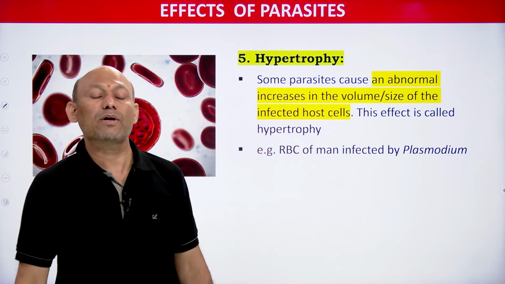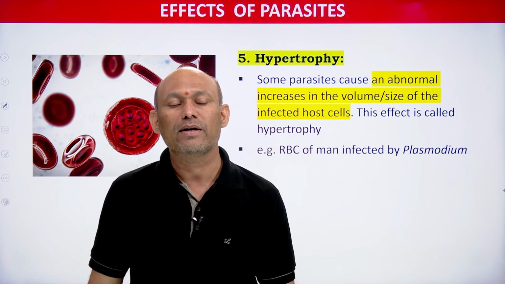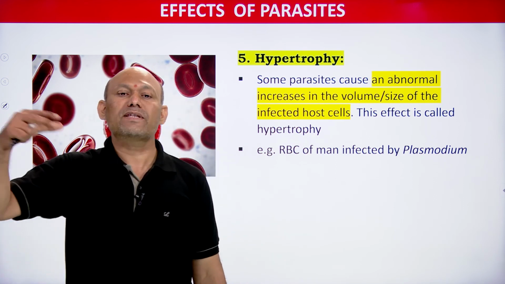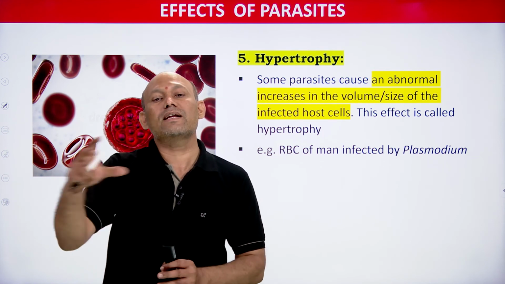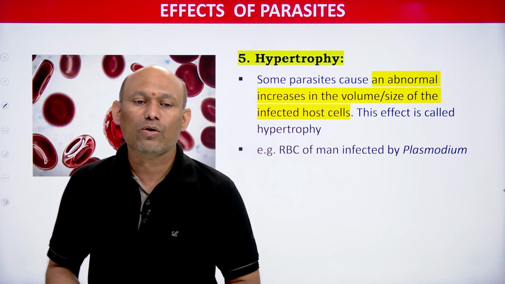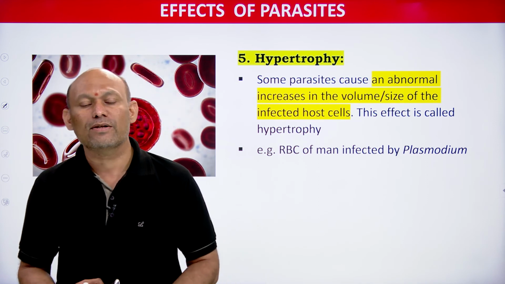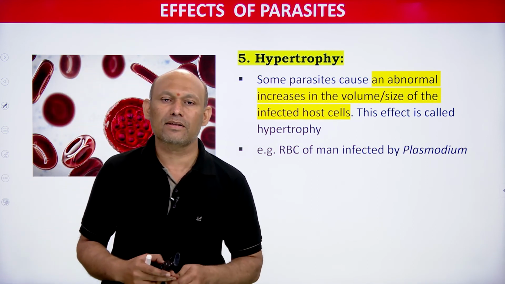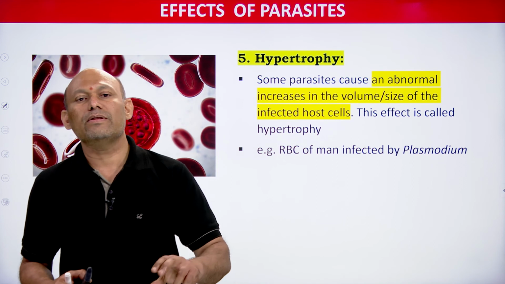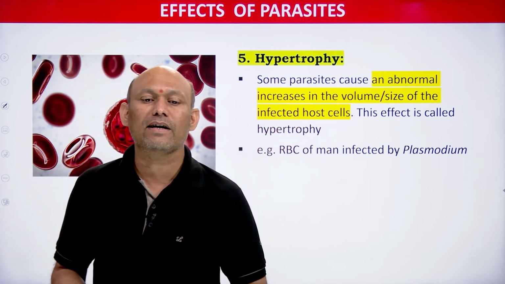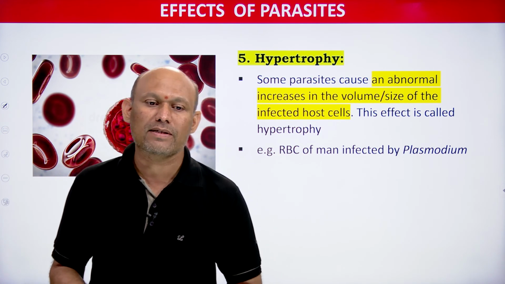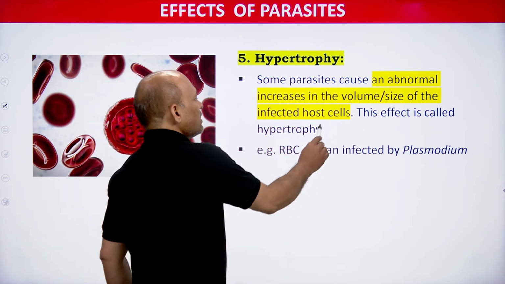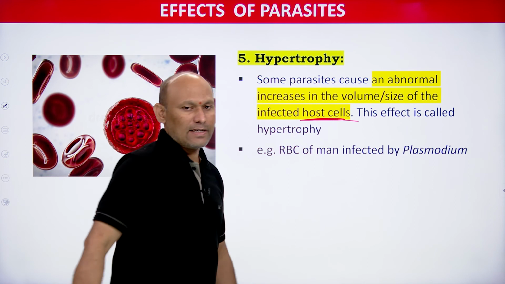Hyperplasia we have seen, hypertrophy is very important. In the previous one, the number of cells increased; here, what happens? The size of the cell increases. So there are some parasites, students, which whenever they attack the cells, cause an increase in the volume or size of the cells, the infected cells. This is important: host cell size increases.